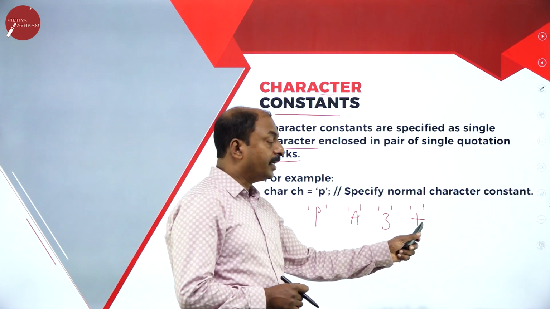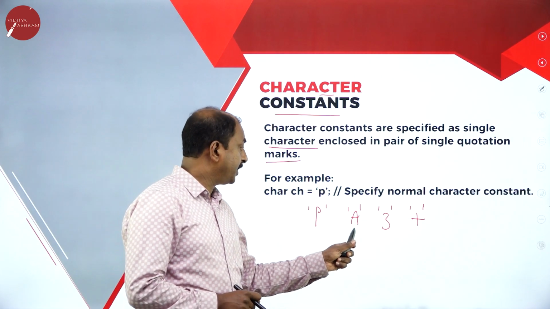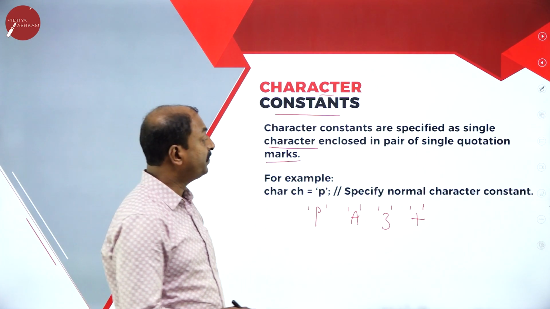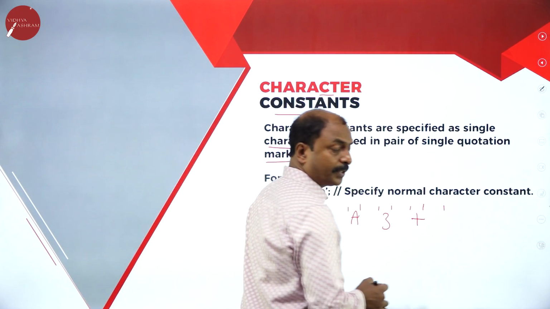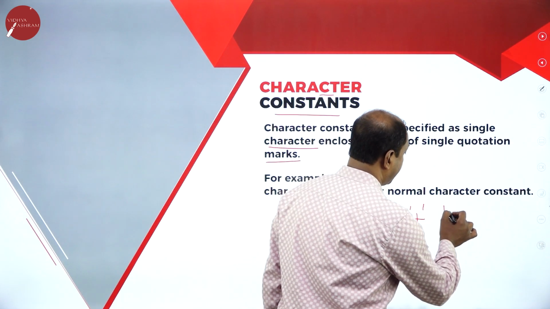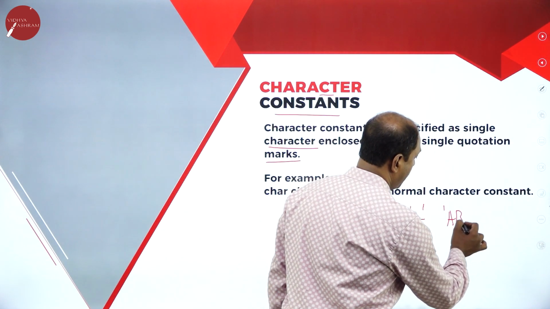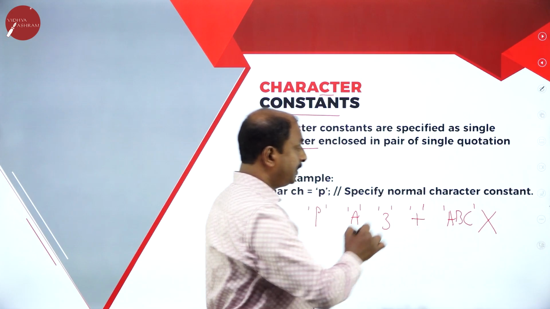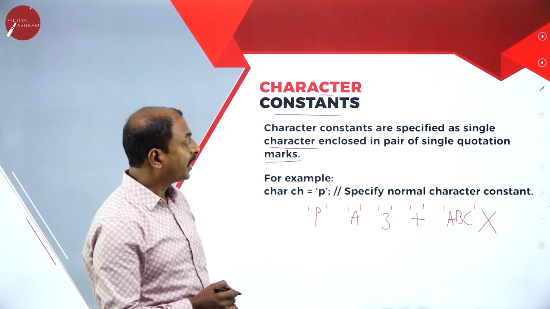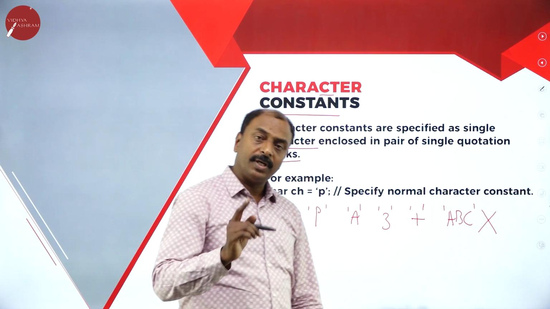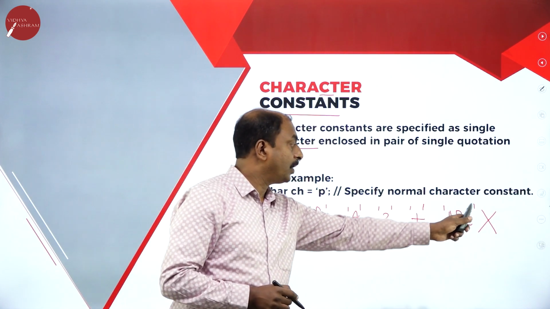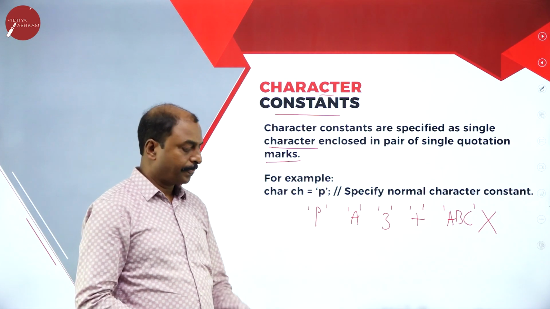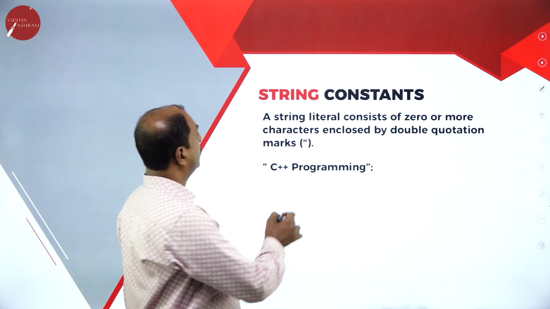A character constant is a single character enclosed within a pair of single quotation marks. Suppose by mistake I open the single quote and write multiple characters, for example A, B, C, and close it, so this is invalid. It is an invalid character constant because a character constant must have only one character between a pair of single quotation marks. So these are character constants.